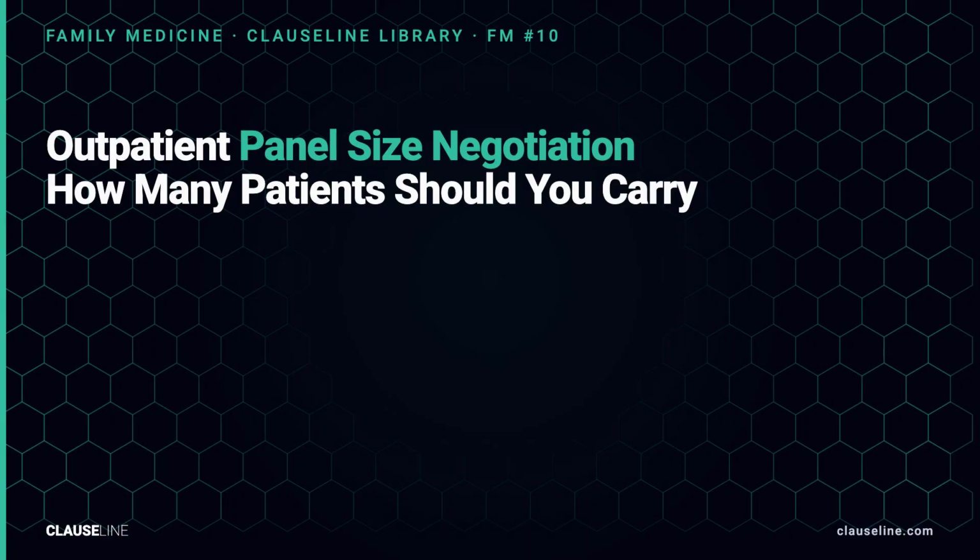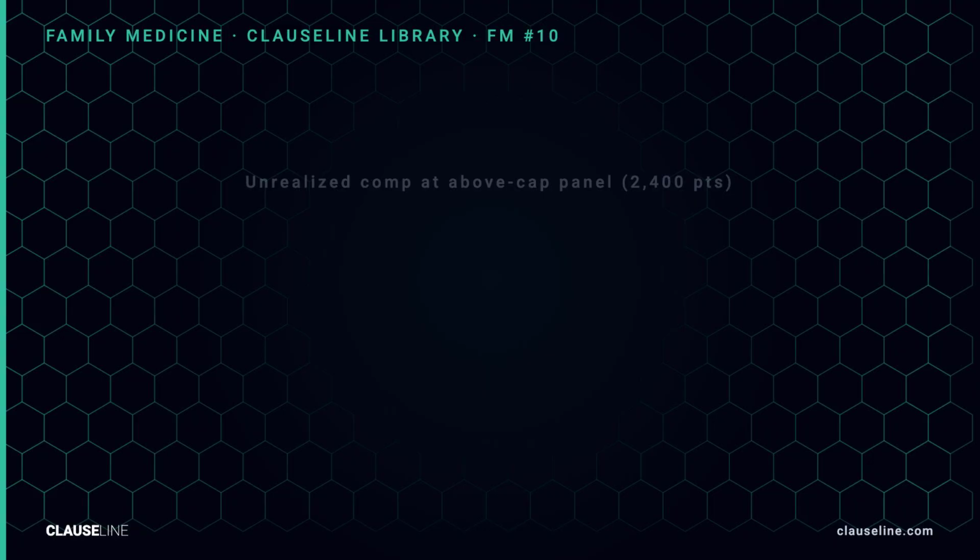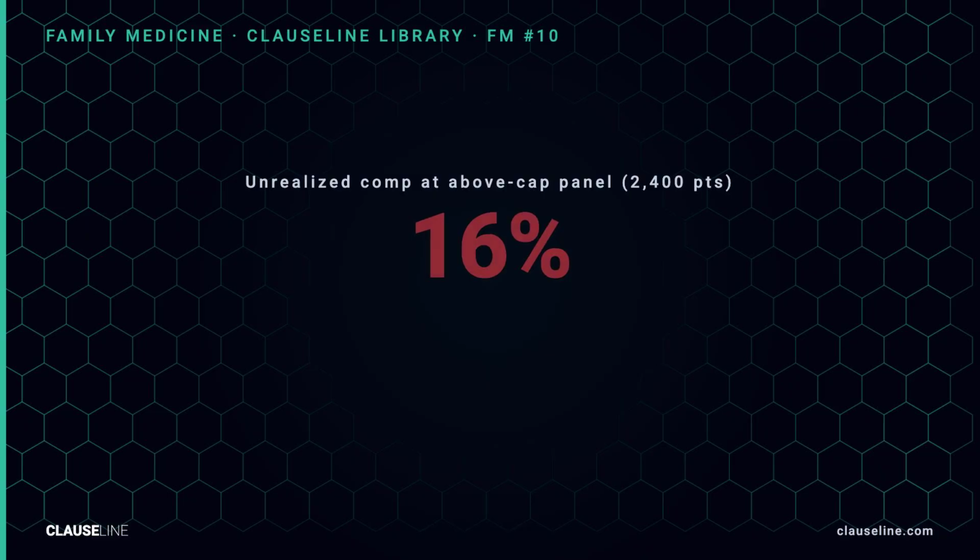Outpatient panel size negotiation. How many patients should you carry? In hospital medicine, the key scheduling variable is shifts per year. In family medicine, the equivalent negotiation lever is panel size. Panel size controls your visit volume, your wRVU production, your quality metric performance, your documentation burden, and ultimately, the ceiling on your total compensation. It belongs in your contract.